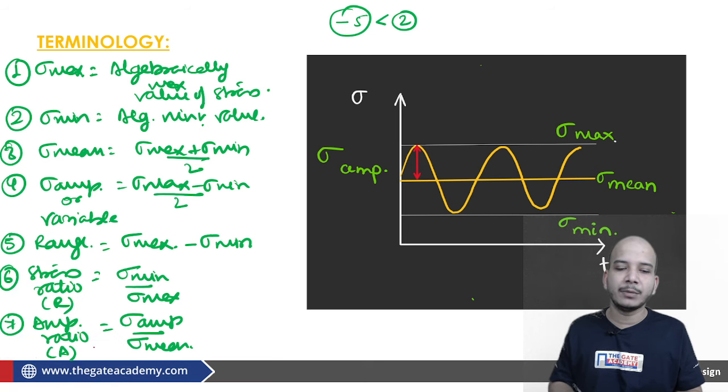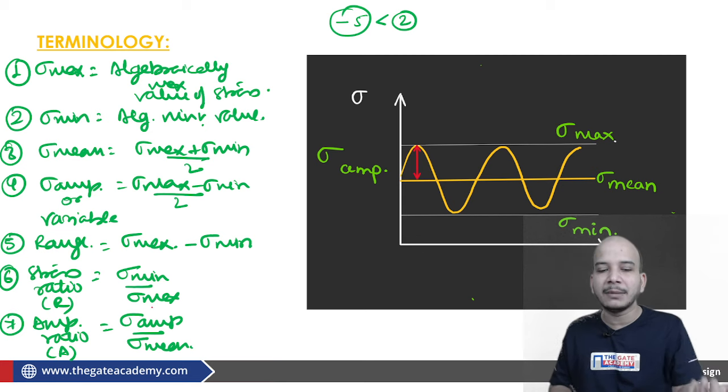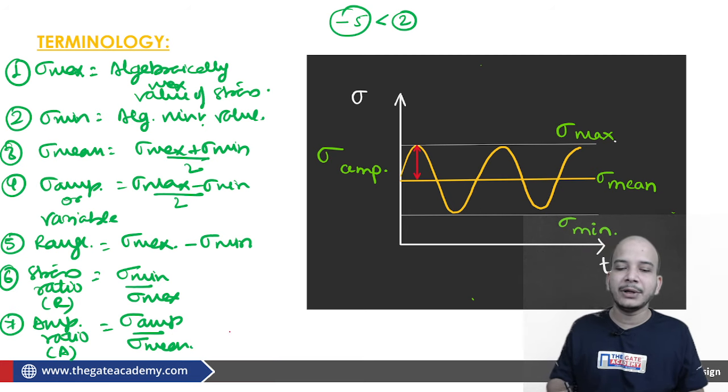Now if someone asks whether we can calculate this A in terms of R directly or not, straight away, if someone has told you that this is the stress ratio, calculate the amplitude ratio. Can we straight away calculate it or not? Just see here. If I say the amplitude ratio, how much is it?